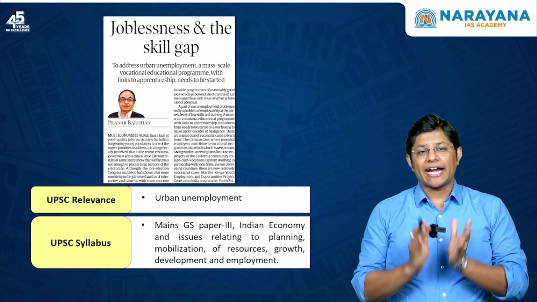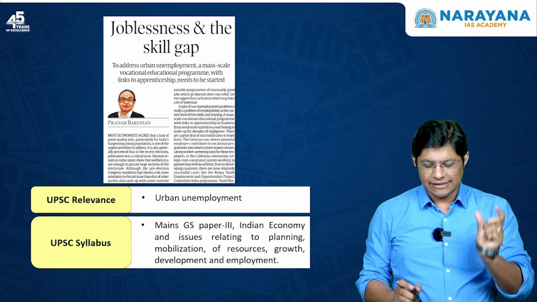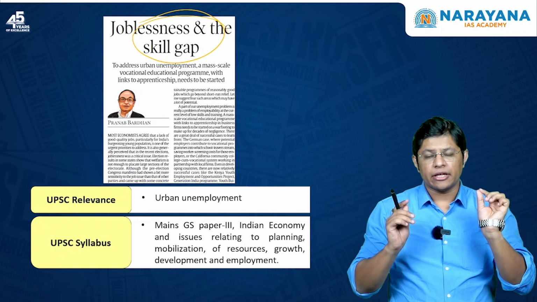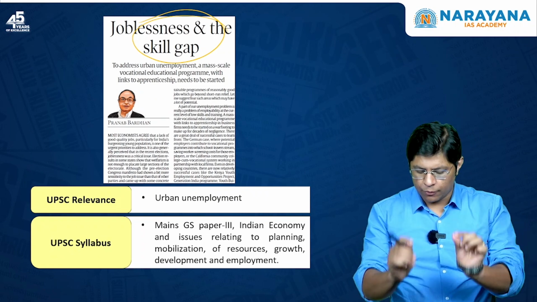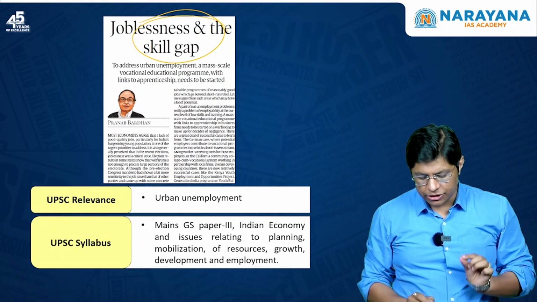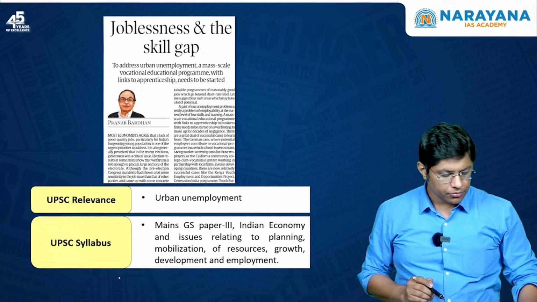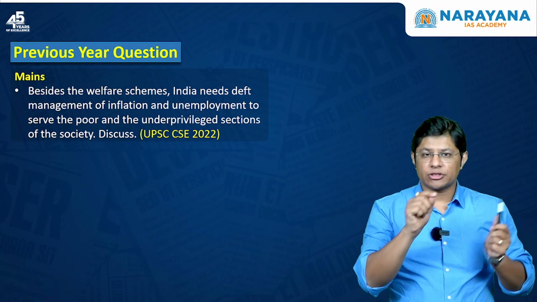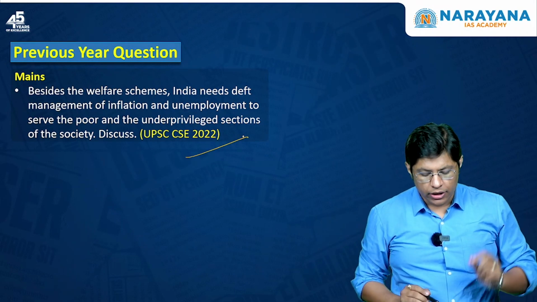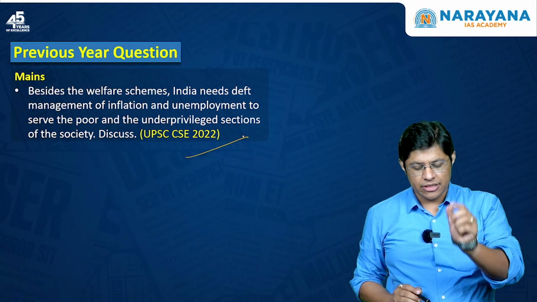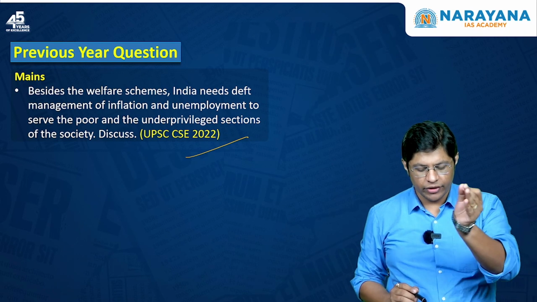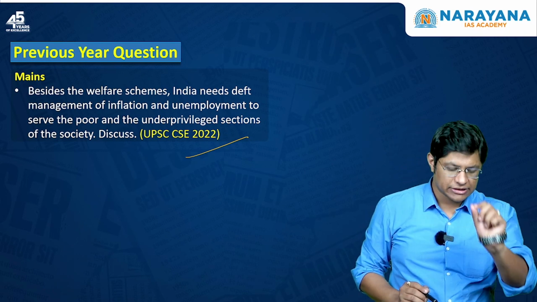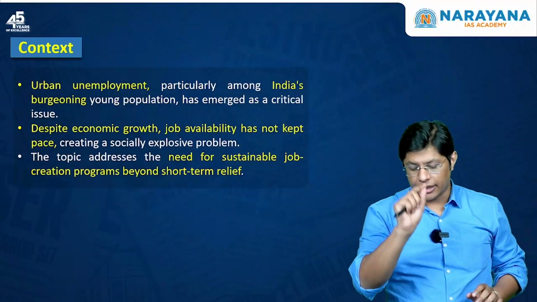Students, the title of the first topic is joblessness and the skill gap, right? And in this article, we'll understand the problem of urban unemployment, right? And you can map this under GS paper 3. So a question can be asked on unemployment, as it was asked in the year 2022. The question was, besides the welfare schemes, India needs deft management of inflation and unemployment to serve the poor and the underprivileged sections. So question can be asked on unemployment.